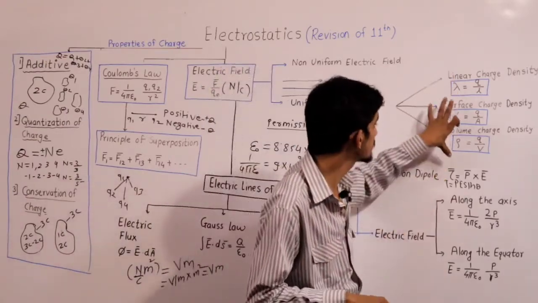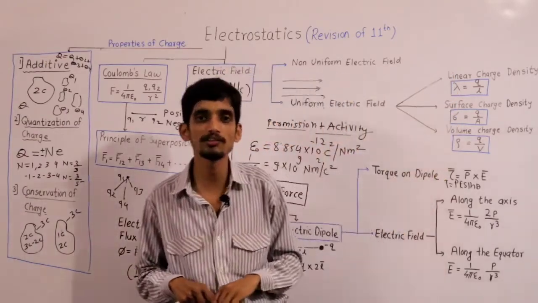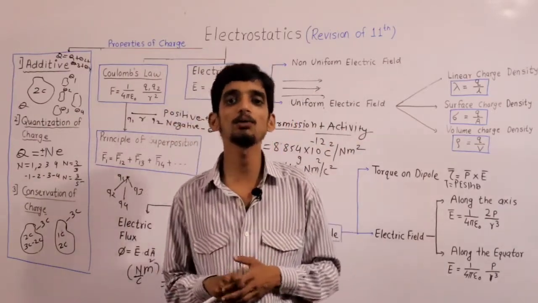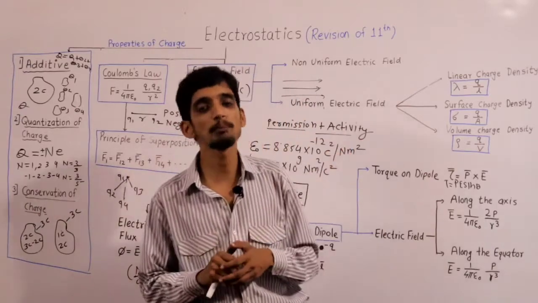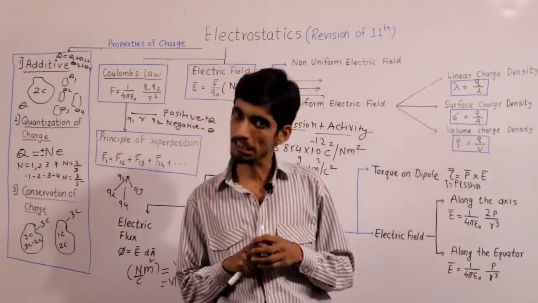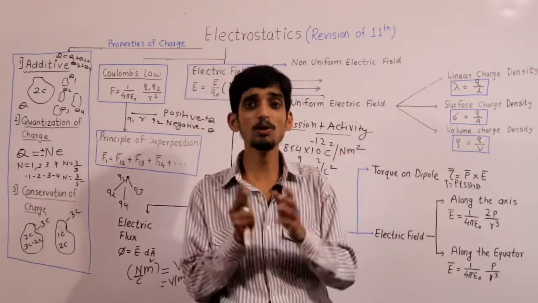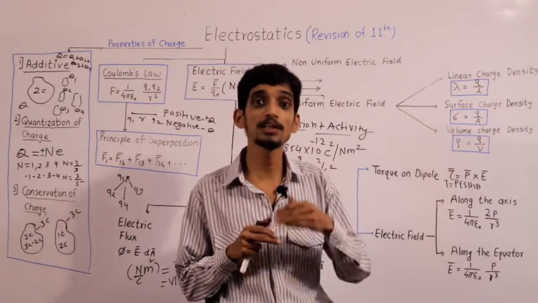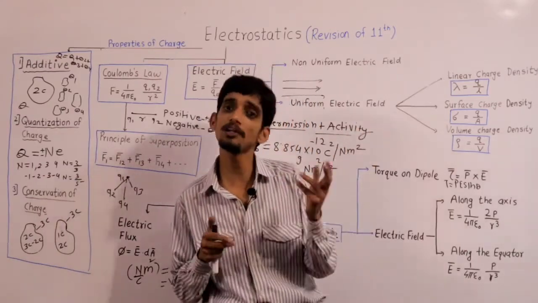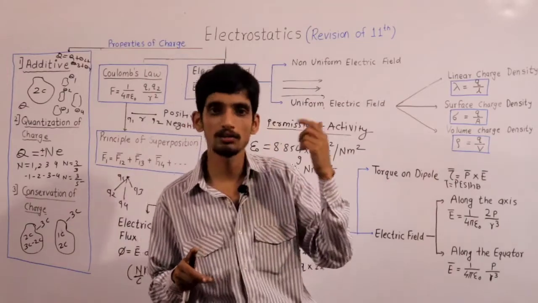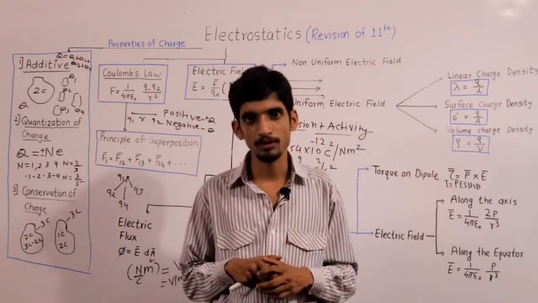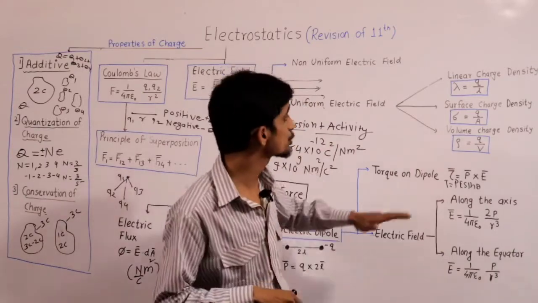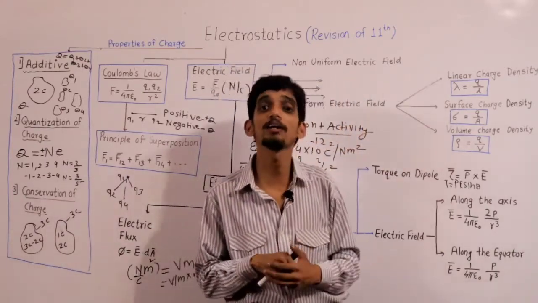So these are the three types of charge distributions that are used to calculate the total charge present on that particular structure. Clear? Because if you consider an antenna, there is a continuous charge distribution, so that time you have to use what? Suppose in 3D you have to use volume charge density. Clear? So in this way these distributions are used to calculate the charge.